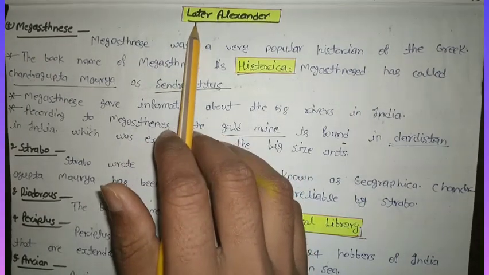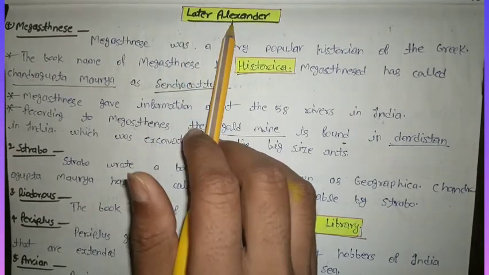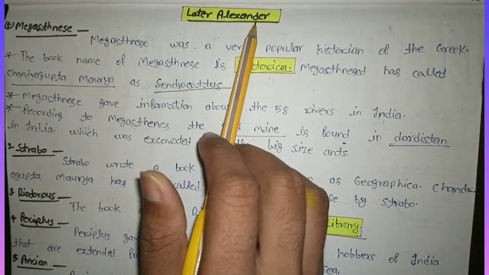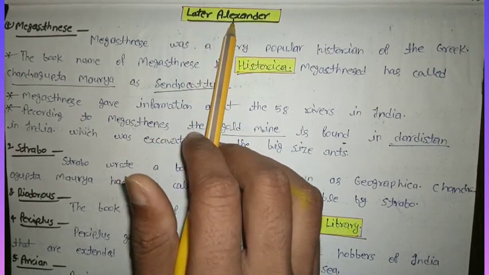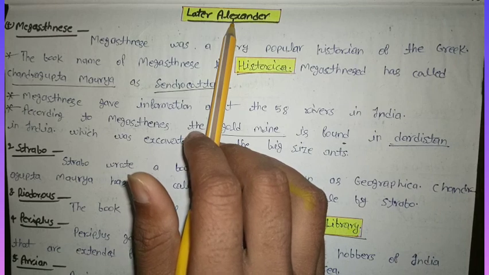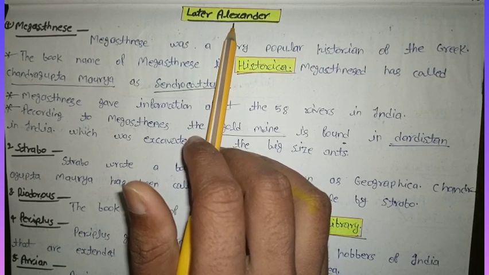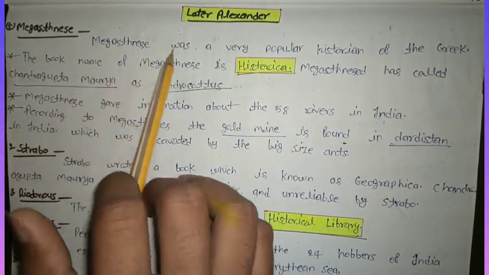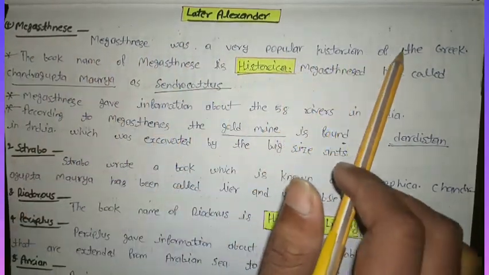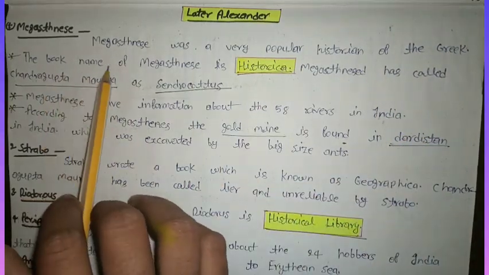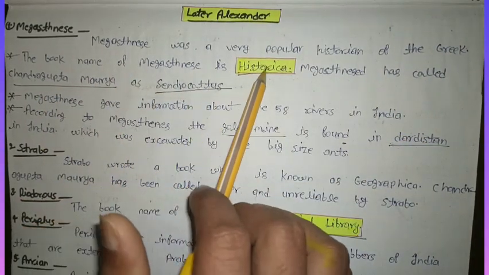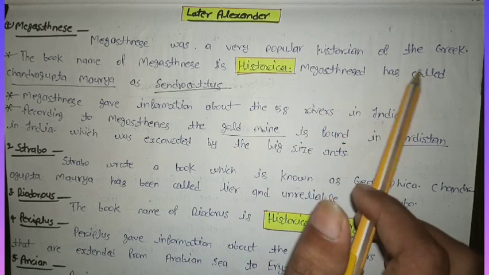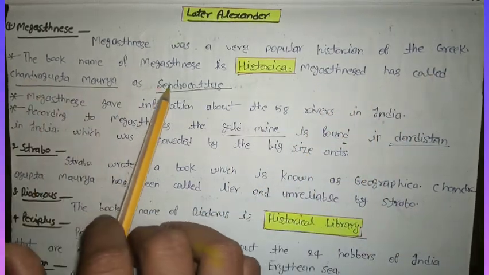And the third type of Greek traveler is later Alexander. Under this, the travelers belong who came to India after Alexander. First, Megasthenes. Megasthenes was a very popular Greek historian. The book name of Megasthenes is Historica. Megasthenes has called Chandragupta Maurya as Sandrocottus.